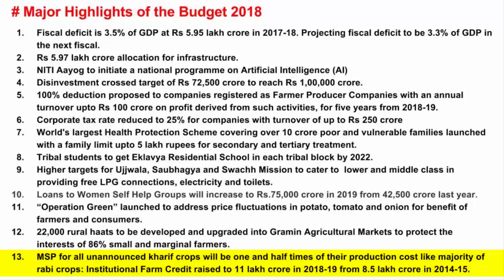So let me tell you about kharif crops in brief. They are also known as monsoon crops. That means kharif crops are sown at the beginning of the monsoon, that is around the month of June and July. And these crops are harvested right before the onset of winter, that is around September and October. Now, some of the kharif crops are jowar, paddy, millet, maize, soybean, then turmeric, groundnut, cotton, and sugarcane.